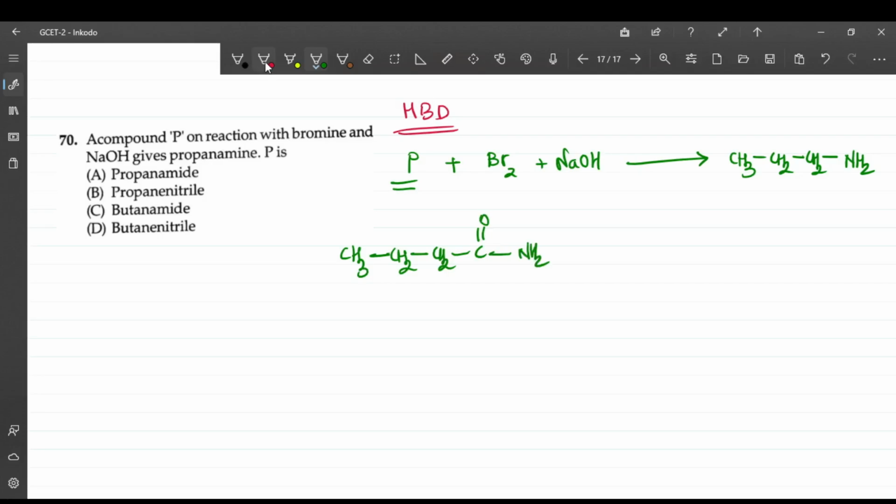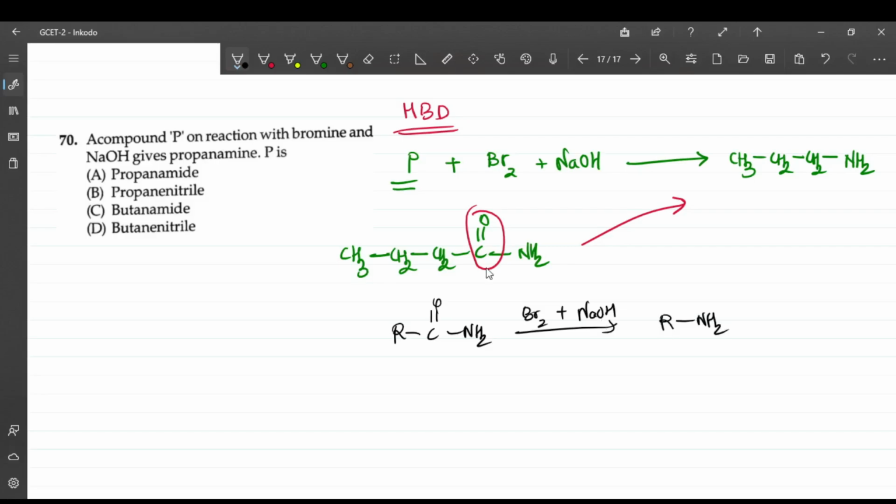In degradation, this carbonyl is removed and you get this, so NH2 is directly connected to the R group. In general, R C double bond O NH2 with Br2 and NaOH gives RNH2. So the answer should be butanamide. Answer C is correct.